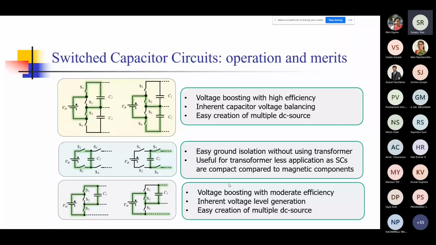The second possibility, the second configuration of the switch capacitor network, or the SCN, as you can see here, is that if you turn off S2, you can actually get an isolation. So the output is not connected to the input side.